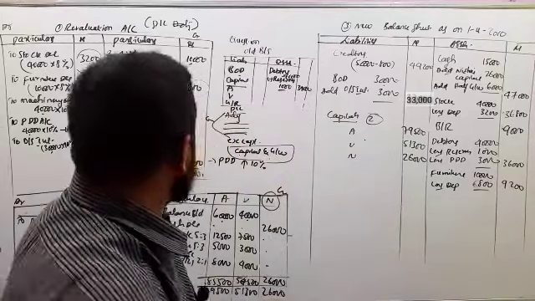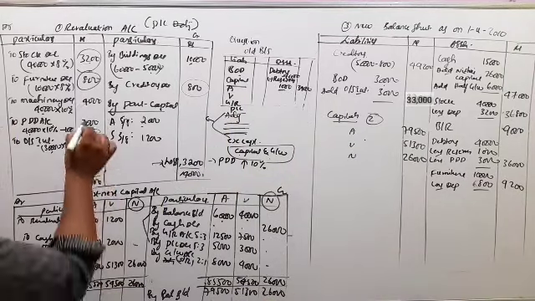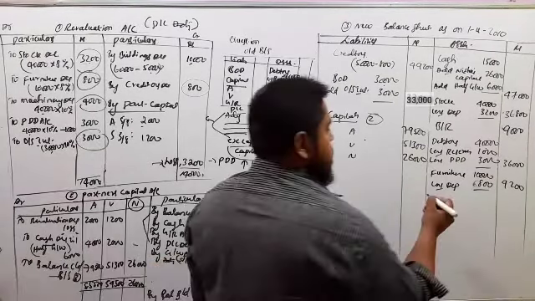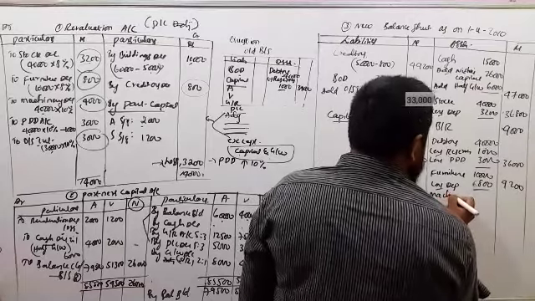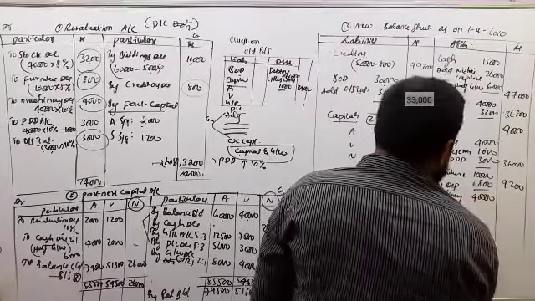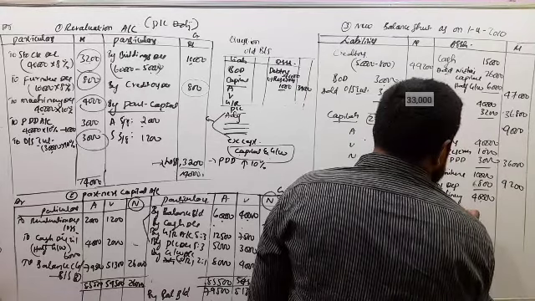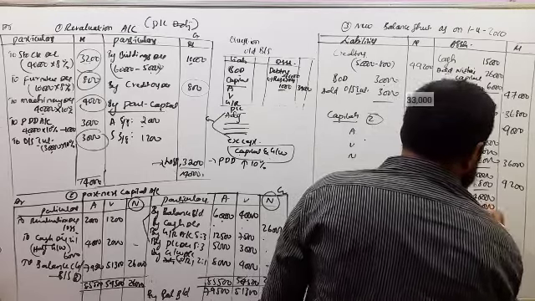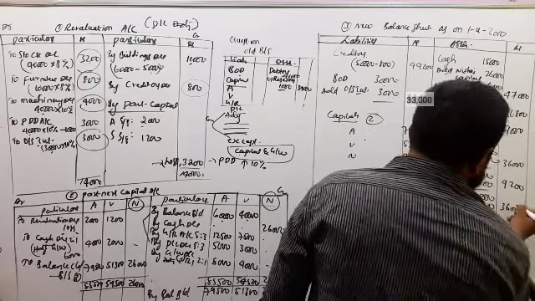Next, machinery. Machinery also has an adjustment: 40,000 less depreciation of 4,000, 36,000.